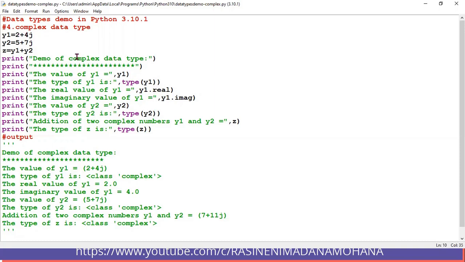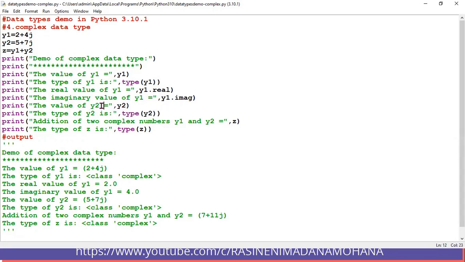Similarly, for the imaginary part, the command is the variable name dot imag. So this is the command to display the imaginary part, that is 4, after plus, whatever the value, that is the imaginary value.